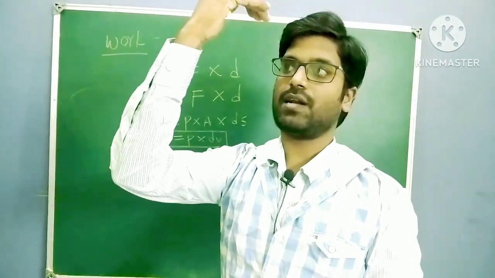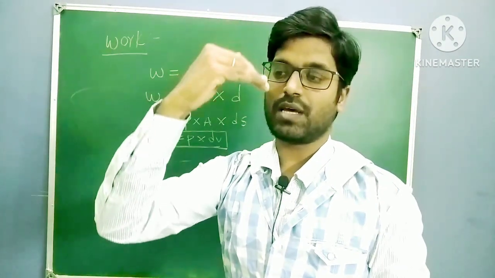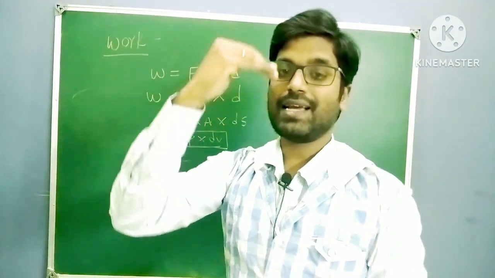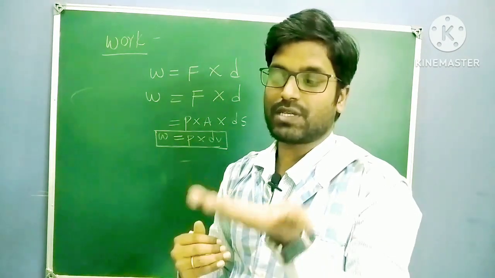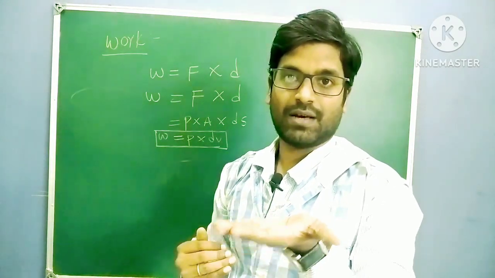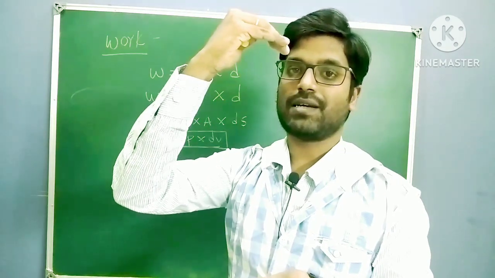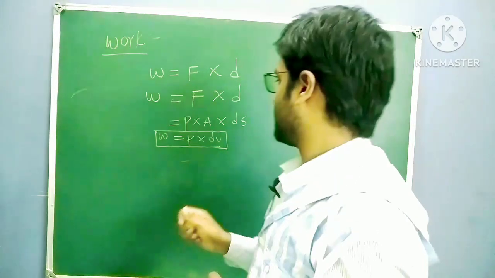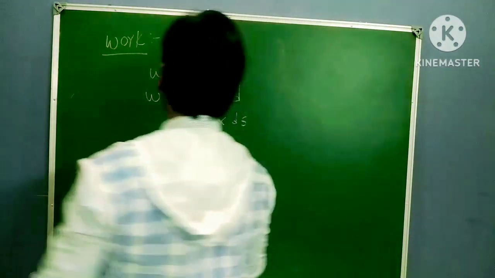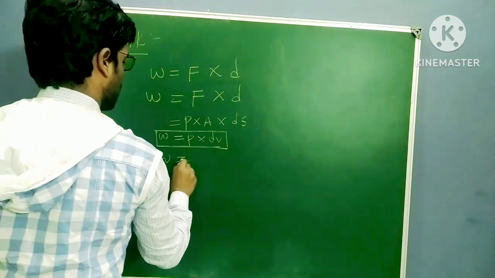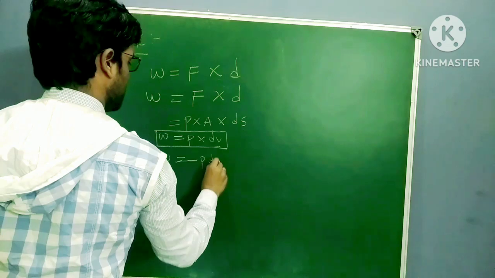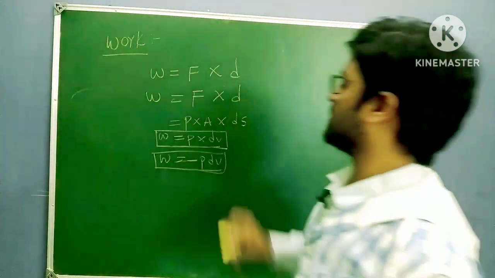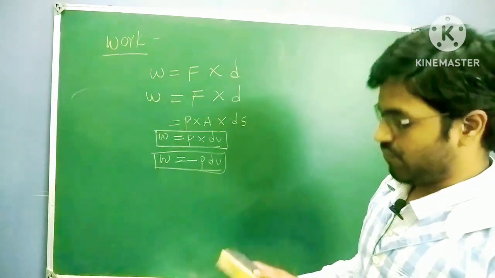If I am applying external force like this, the gas molecules are moving. So the motion of the gas particles is against the opposing force. Opposing force is there from the downside, right? So the gas particles are moving against the opposing force. So minus. So W equal to minus PdV I can write. This is the work formula. W equal to minus PdV. This is the formula of work.